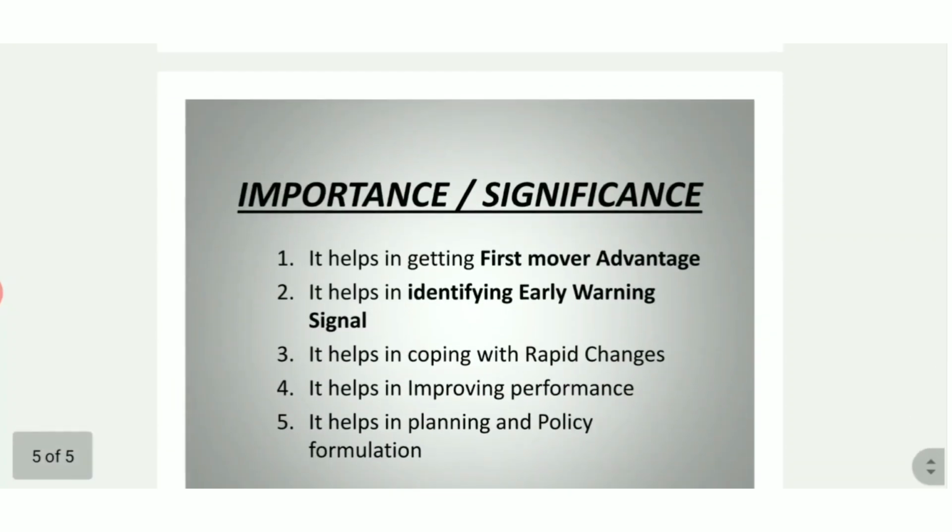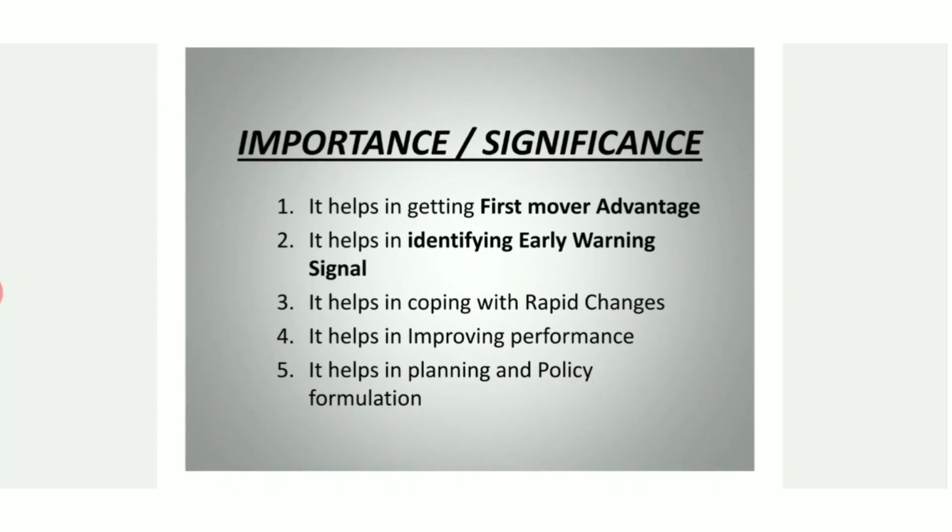Now, move to the next topic, that is importance or significance. You can see in total 5 points are there, but out of 5, the first and second are most important, as the words are highlighted here. First one is, it helps in getting first mover advantage. I'll explain this point with the help of one example.